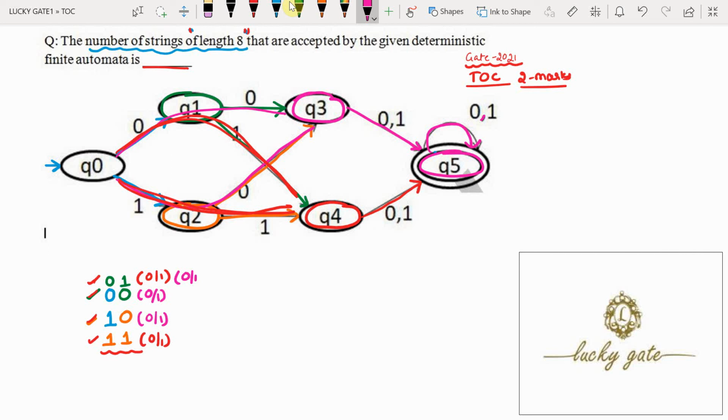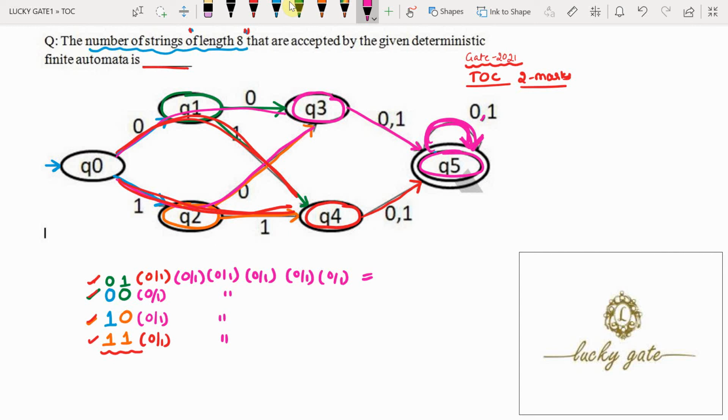So 0 or 1, for 5 times. There should be a repetition in the Q5 state with input 0 or 1 for 5 times. This is the same for the remaining possibilities also.